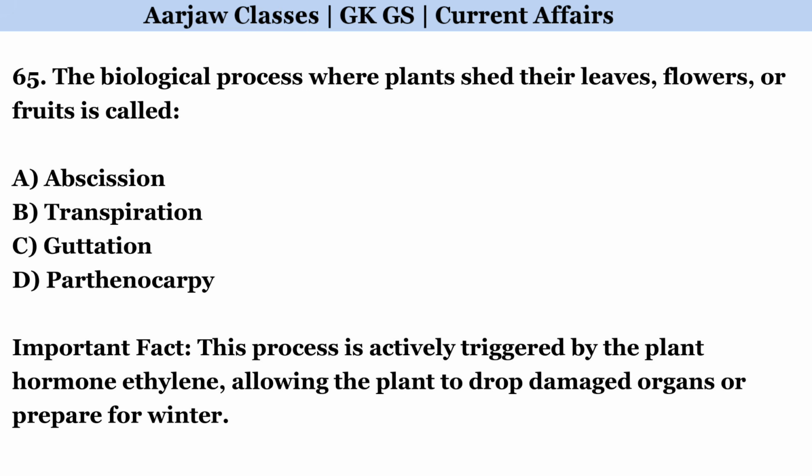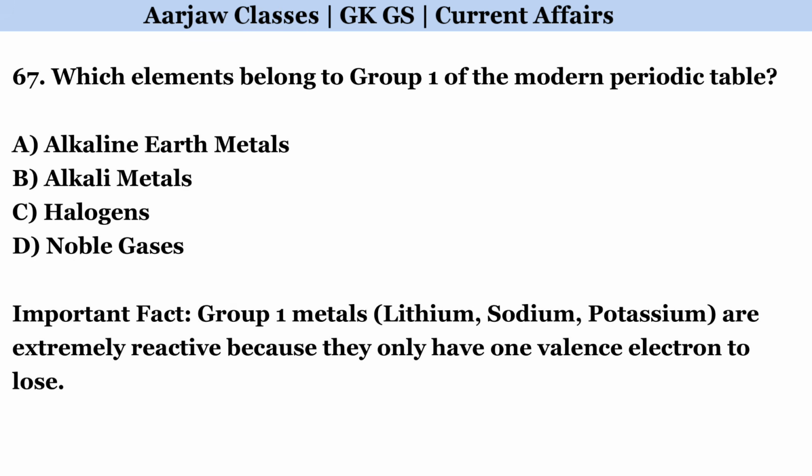The biological process where plants shed their leaves, flowers, or fruits is called? Correct option is A. Abscission. Which elements belong to group 1 of the modern periodic table? Correct option is B. Alkali metals.